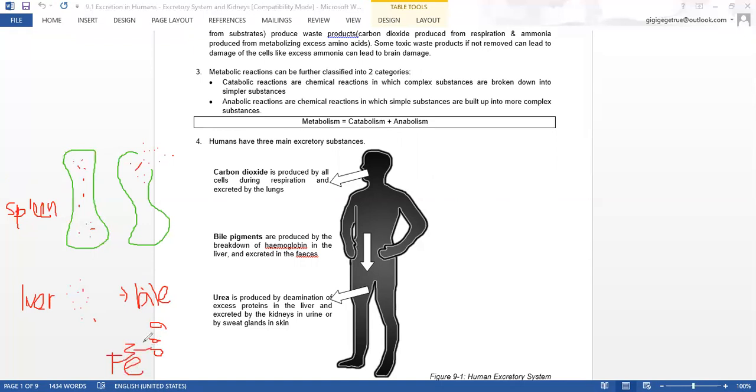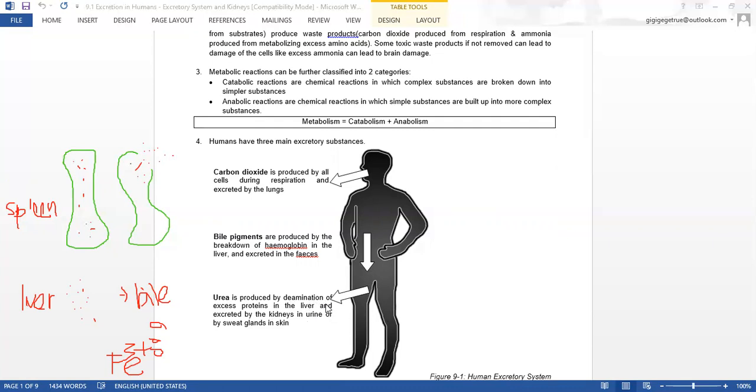This iron will be recycled to make more hemoglobin in future. So bile pigment, because it is produced when your body breaks down hemoglobin, is considered an excretory product.